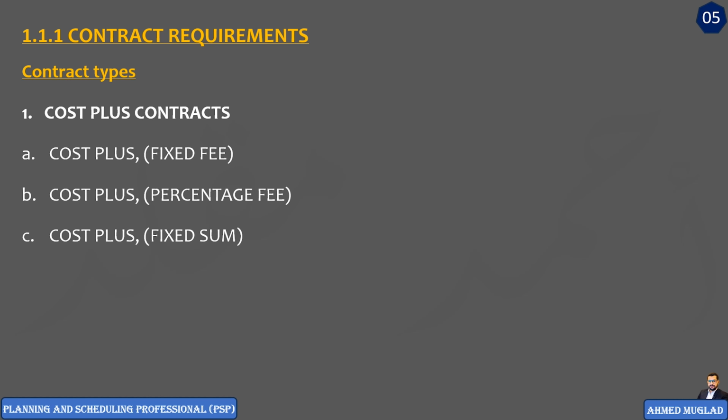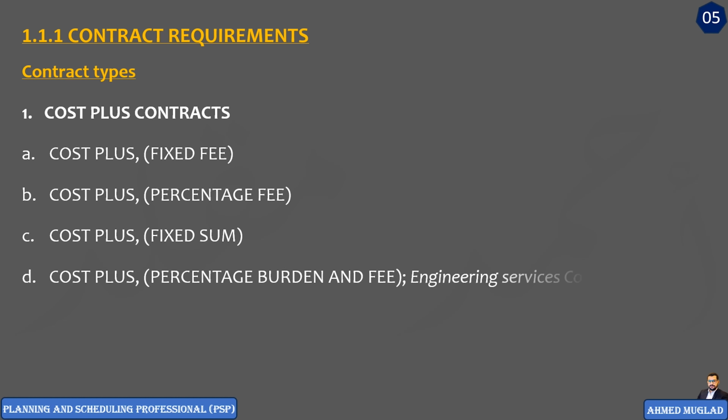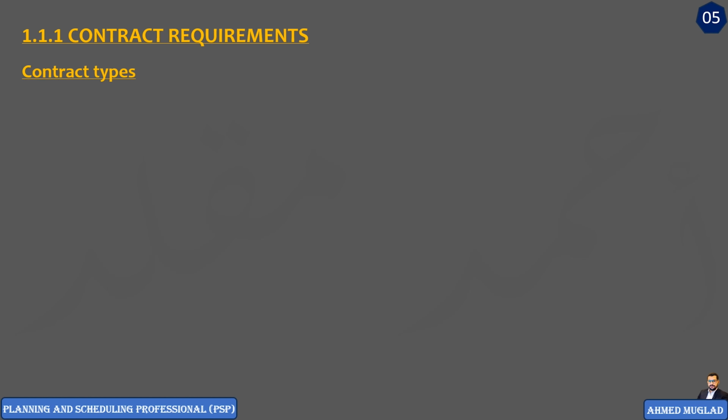The last one we have under the cost plus contracts is cost plus percentage burden and fee. This type of contract is generally used for engineering services, usually between governmental agencies and consultancy offices. In this contract, the client will pay the cost as defined in the contract plus a fee at a specified percentage of the labor cost. Labor here can be the consultancy team who provide the consultancy services to the governmental agency.